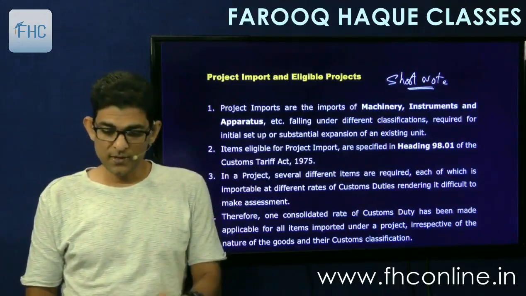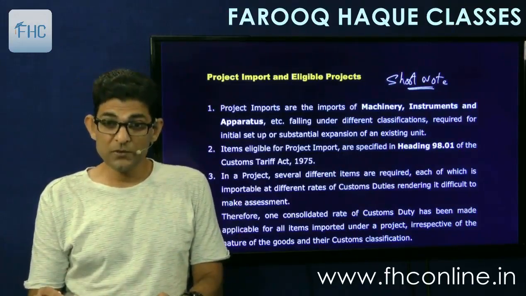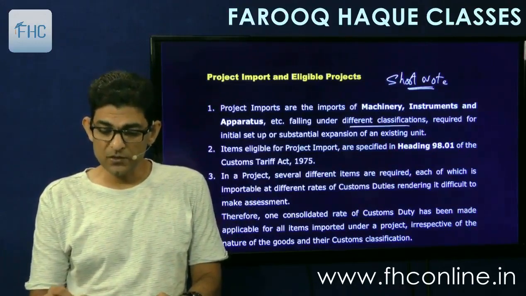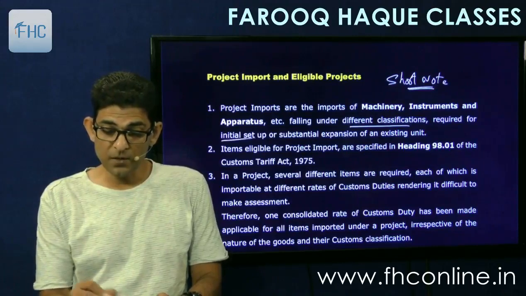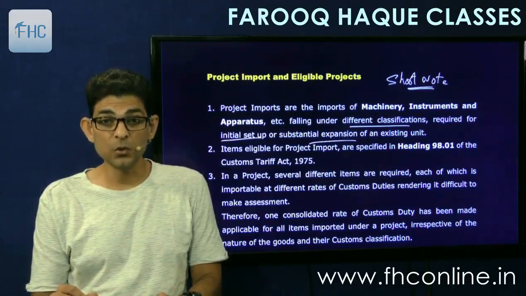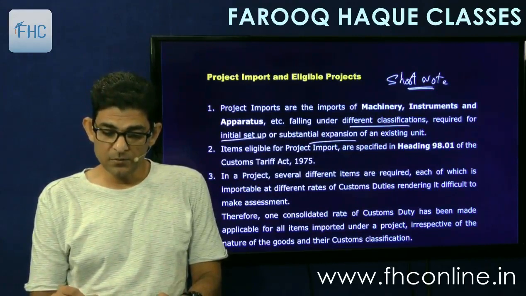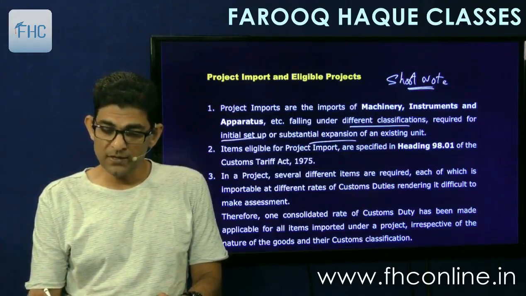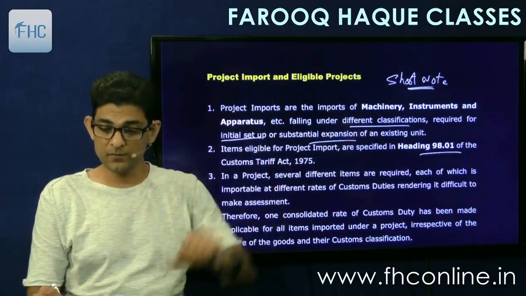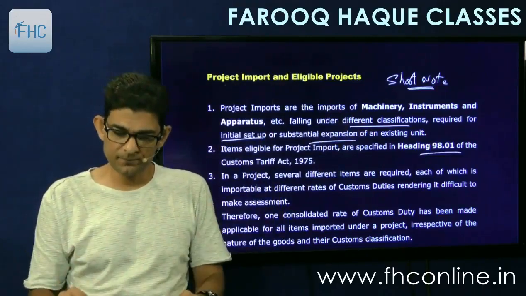So see what it says. Project imports are imports of machinery, instruments, apparatus, etc. falling under different classifications required for initial setup or substantial expansion of an existing industrial unit. Items eligible for project imports are specified in heading 9801. So there is a specific heading for that, 9801, and a rate of tax.